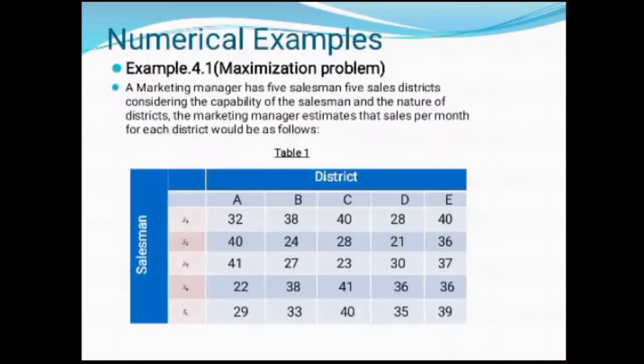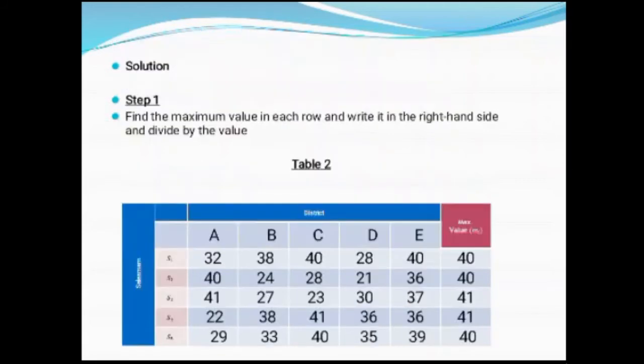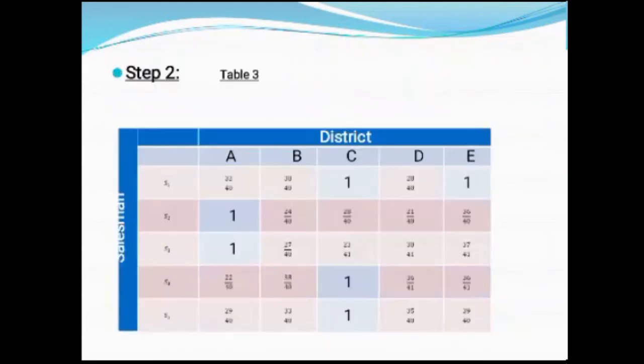This algorithm can be illustrated by some numerical examples. The first problem is the maximization problem. Here, a marketing manager has 5 salesmen and 5 districts and the data is given. Here it is a 5 cross 5 matrix. Since it is balanced and of maximization type, find the maximum element in each row, write it aside and divide by that element. We get the matrix in such a way that there is 1 in some of the places.